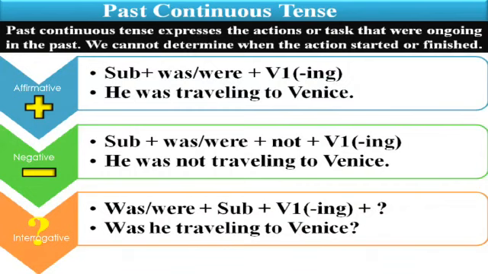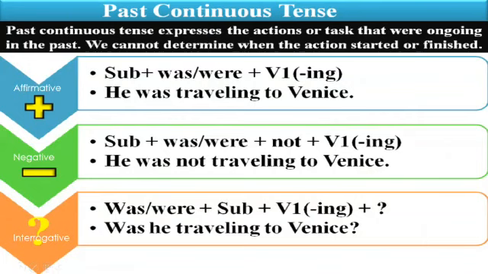It has three forms: affirmative, negative, and interrogative. Affirmative: subject, was or were, main verb plus ing. For example, he was traveling to Venice. In negative form, subject, was or were, plus not, main verb plus ing.